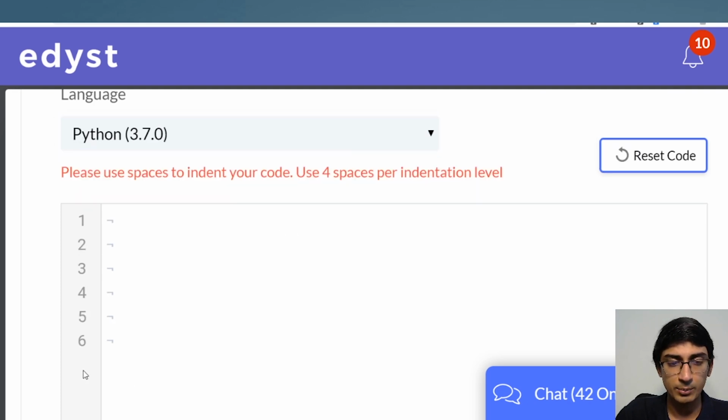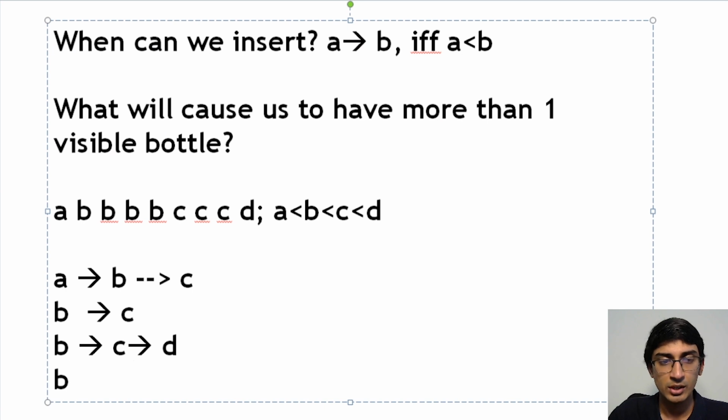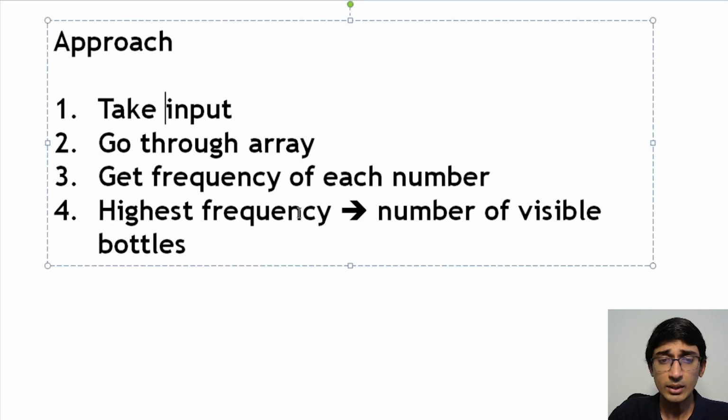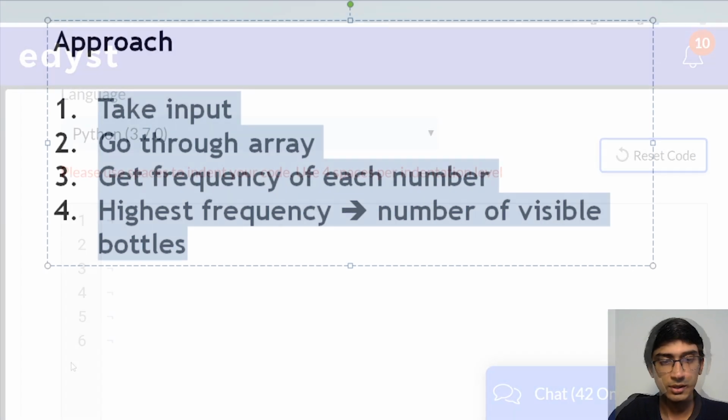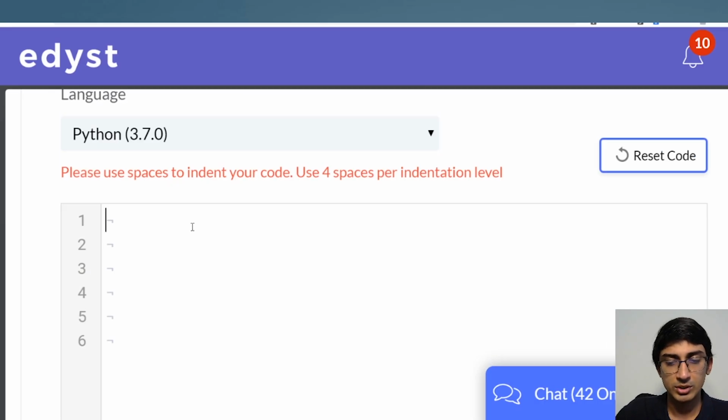And I'll just revise the approach one last time. So what we're going to do is, we're first going to take input. We're going to go through the array, get the frequency of each number, and then the highest frequency is the number of visible bottles. I'm just going to take this logic with me over here on the Replit platform.